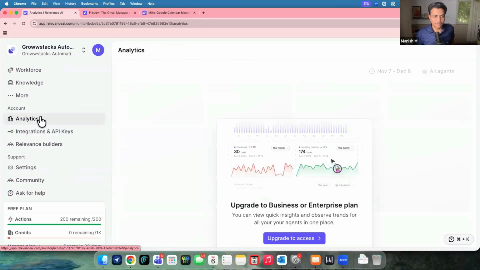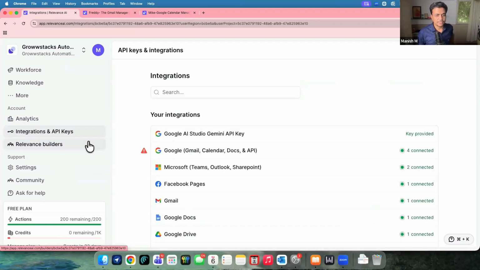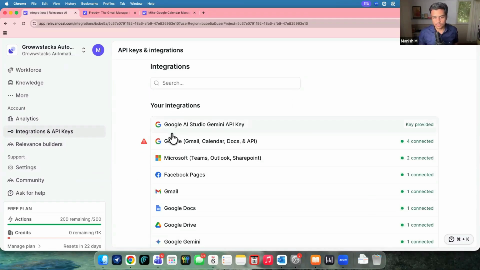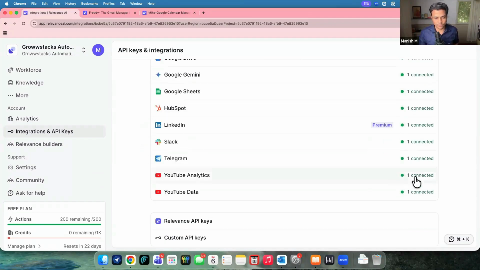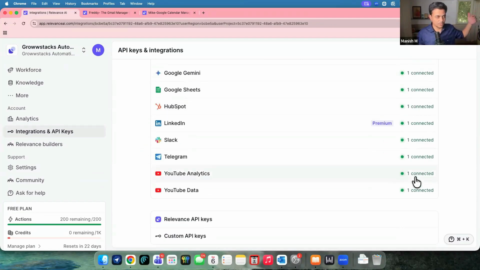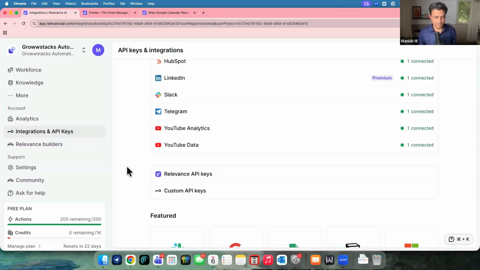Apart from that, we have account level analytics, some connections, and configuration. API keys can be stored over here, and if any other builders have to connect, or some people have to work in collaboration mode, that can also be done. So see here, all the connections and API keys are being connected. It's a normal connection window. You can see it in Relevance, in make.com, anywhere else, the same way we have things connected over here.